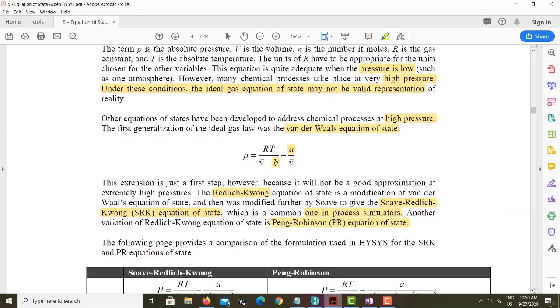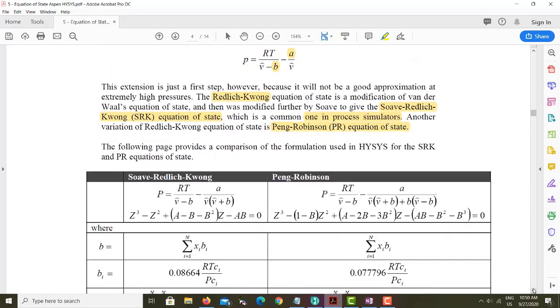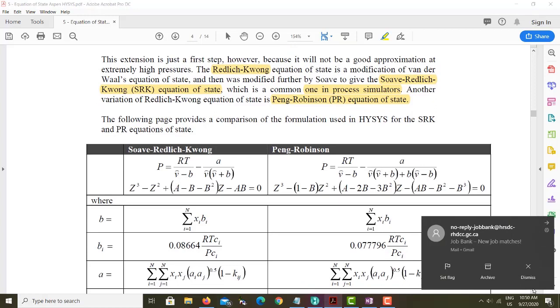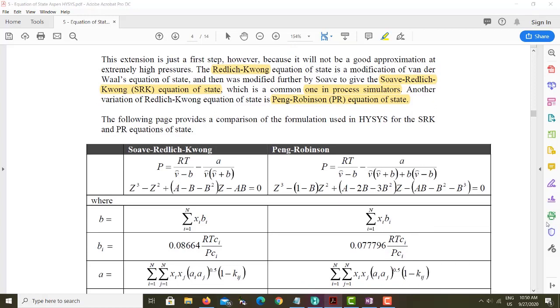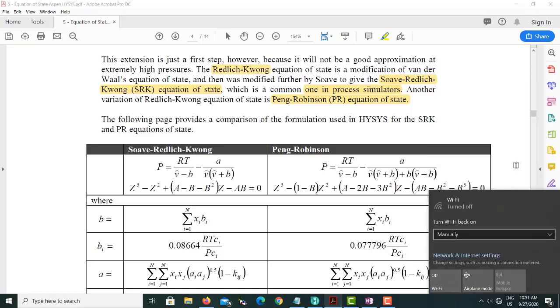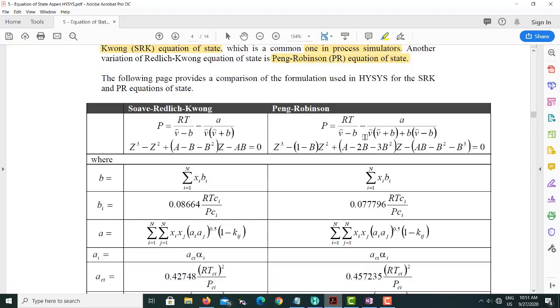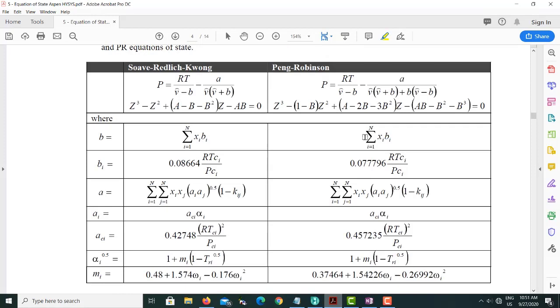So this is how the equations of state basically emerged. From the ideal gas law, the van der Waals equation came. From the van der Waals equation, the SRK equation came, and then from the SRK equation of state, we have the Peng-Robinson equation. So if you look at this table, basically this table shows you the comparison between the SRK, or Redlich-Kwong equation of state, and the Peng-Robinson equation of state.